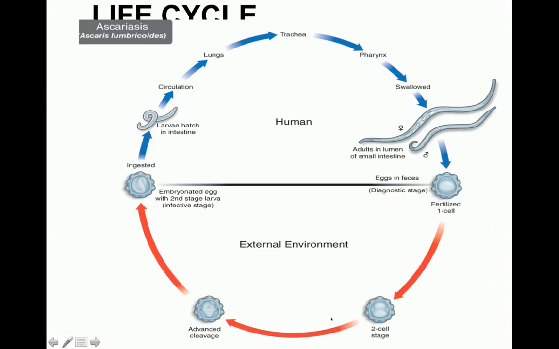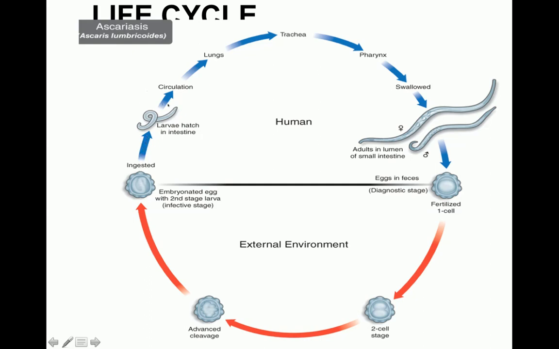This is another picture showing you the life cycle. Very simple. The female laying eggs, the fertilized egg, single ovum in it. Further development occurs in the soil, and this results in formation of embryonated eggs, which have the rhabditiform larvae in it. These eggs are ingested with food and water.